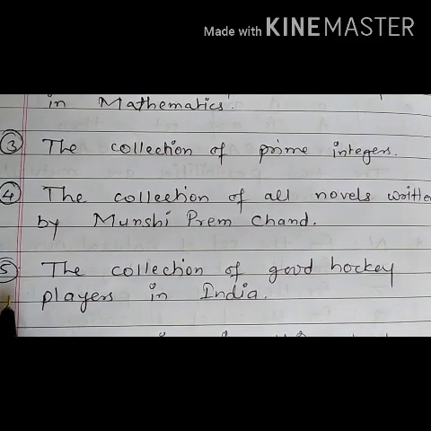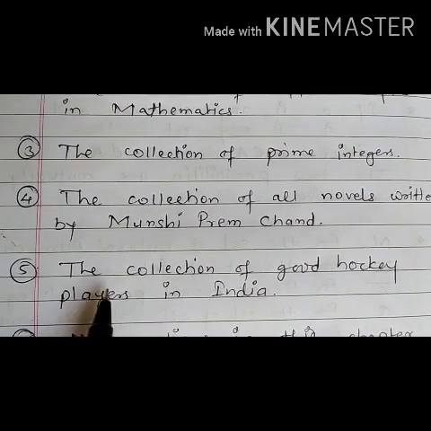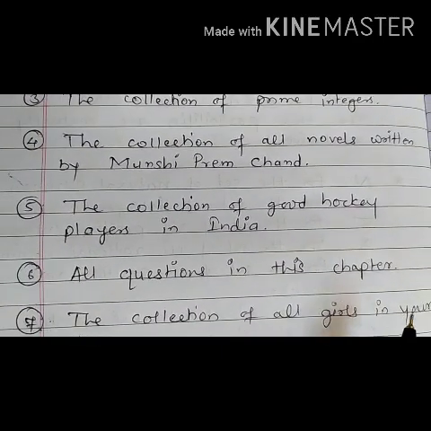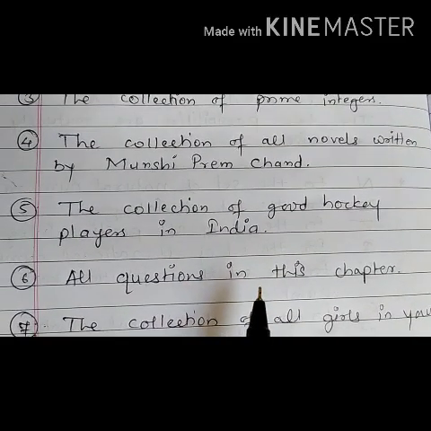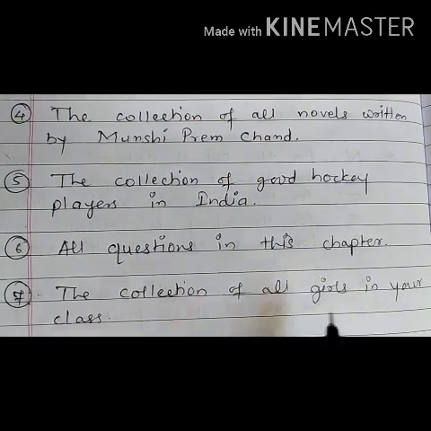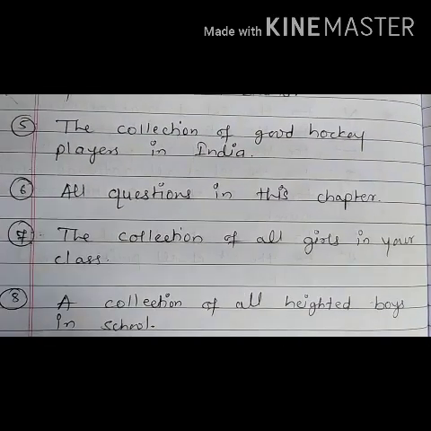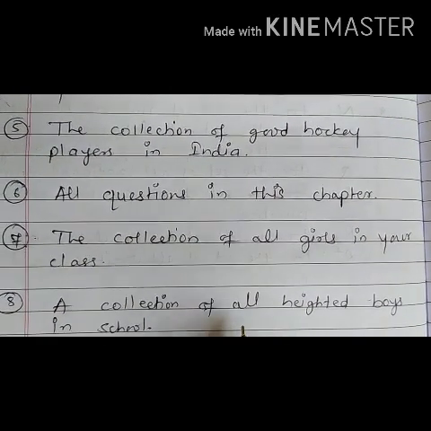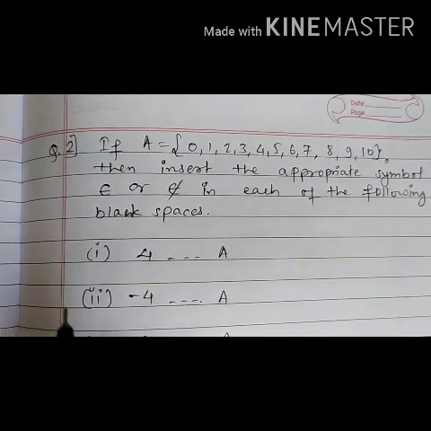Fifth one, the collection of good hockey players in India. Here, this is also not a set. Sixth one, all questions in this chapter. Now, after completion of this chapter, we can count all the questions. So this is also a set because we can count them. Seventh one, the collection of all girls in your class. So the number of girls in your class you can count. So it is a set. Now, eighth one, a collection of all tall boys in school. Now this collection is also not a set. Understood? Now we'll see second question.